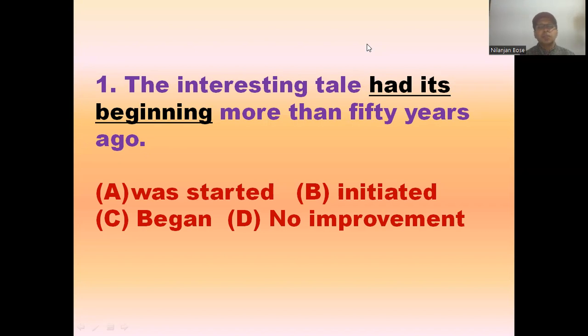As you all know, the V2 or past form of begin is began, and it is used in the case of remote past. Since it's a matter of 50 years ago, of course it should be simple past tense. So the correct answer will be option C, and the sentence will be: the interesting tale began more than 50 years ago, right? Fine. Let us move to question number 2. Let's pay attention to what the question is.